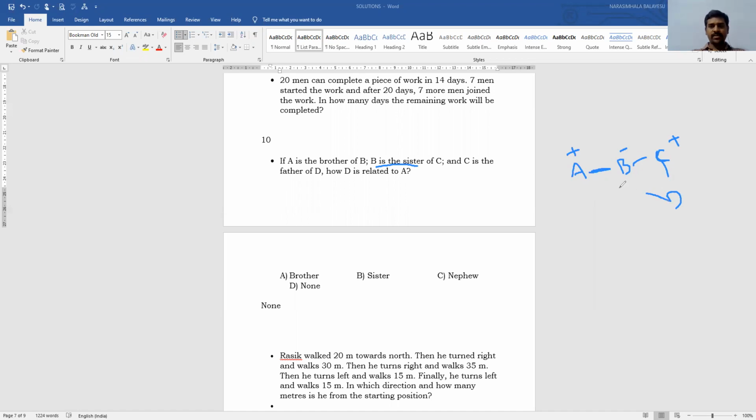Now what is the relationship between A and D? Sir, he will become a nephew. No, we don't know the gender. Whether D is male or female, we don't know. So therefore, the relation cannot be justified. Therefore, the answer is none.